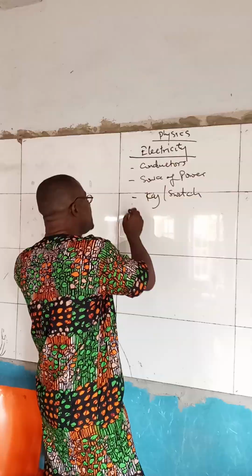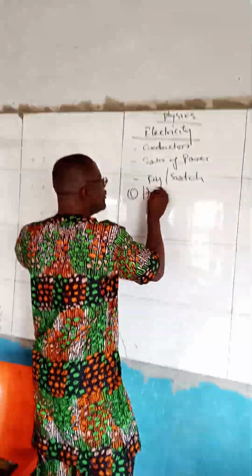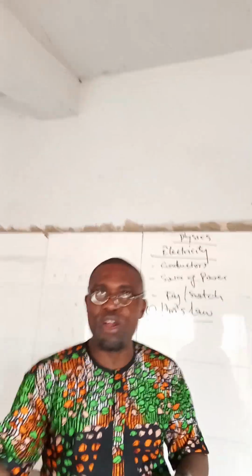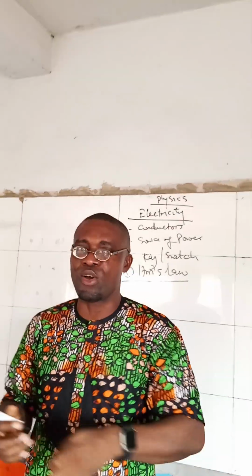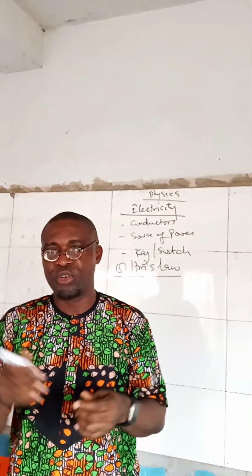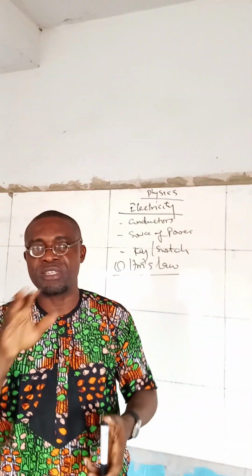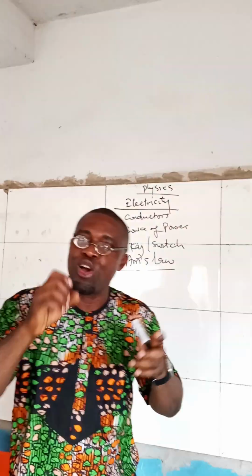We look at the first thing, Ohm's law. What is Ohm's law? Ohm's law says that the current passing through a metallic conductor is directly proportional to the potential difference, provided that the temperature and all other external physical factors associated with the conductors are kept constant.